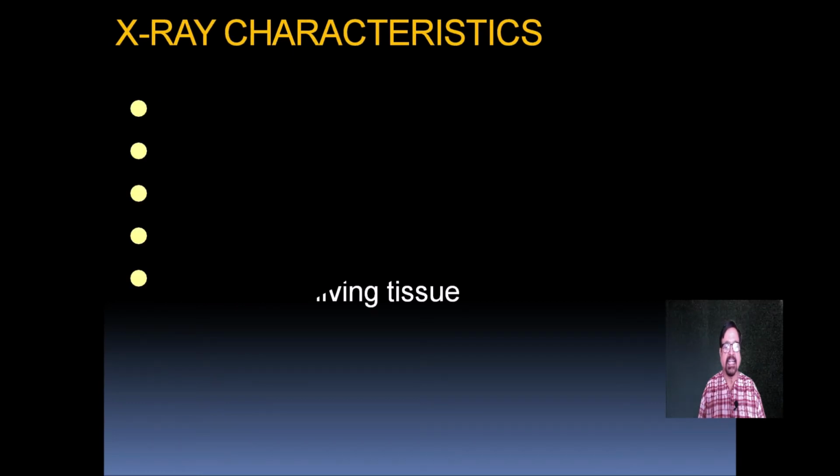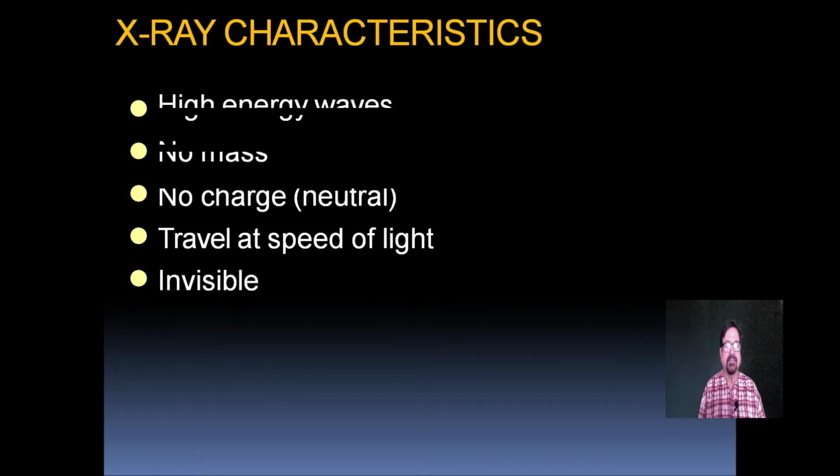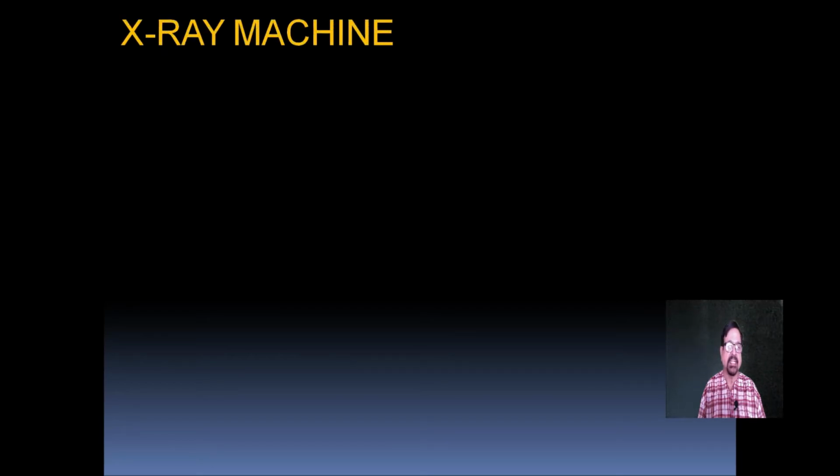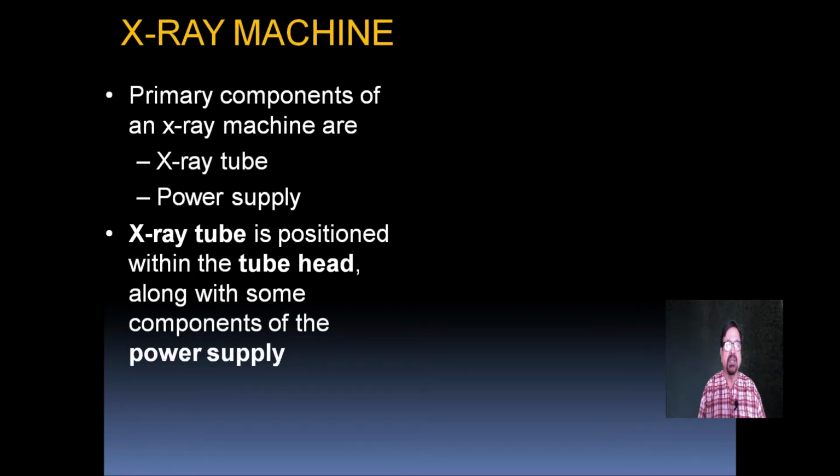These are the X-ray characteristics. Further going, high energy levels is another characteristic. They have no mass, there are no charges, so they are neither positive nor negative, and they travel at the speed of light and they are not visible. That's why they are called X-rays. Now an X-ray machine is a machine which produces all these things, and we make use of the properties of these X-rays to diagnose different tissues and different diseases.